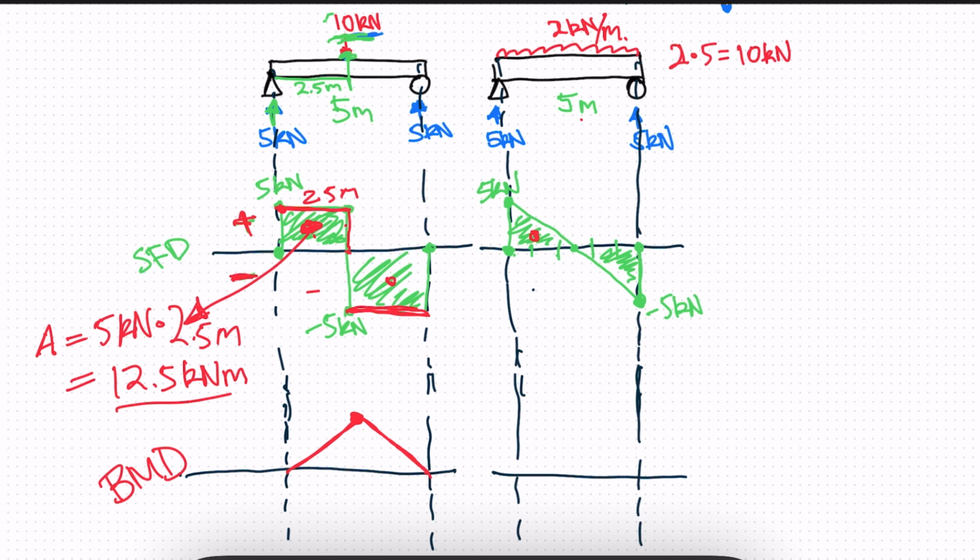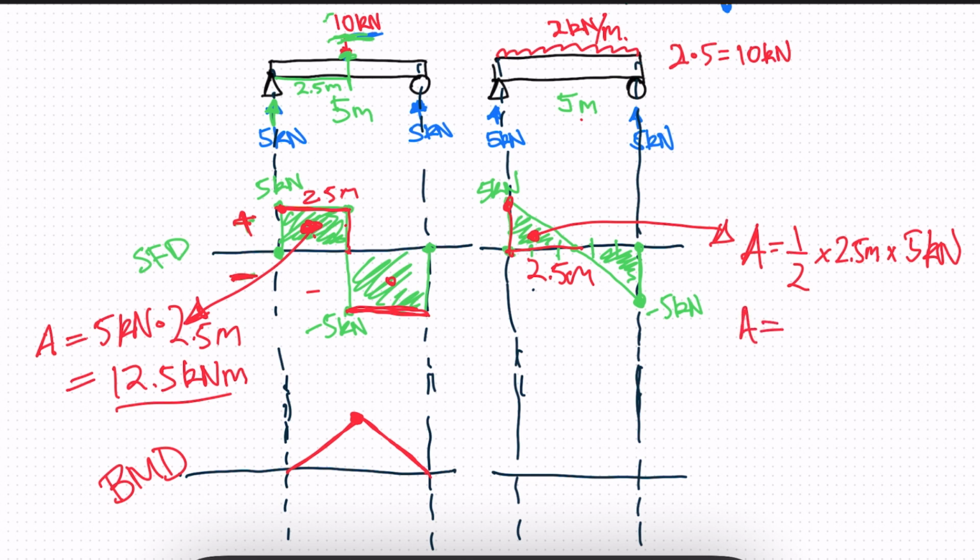All right, so if we look at our triangle here, area is equal to half the base times the height, right? So the base is here, which is 2.5 meters, times the height, 5 kilonewtons, right? So the area is going to be 6.25 kilonewton meters. All right, so we know that this one is 12.5 kilonewton meters. So on this side, because we have a positive triangle, it's going to be going in this direction.